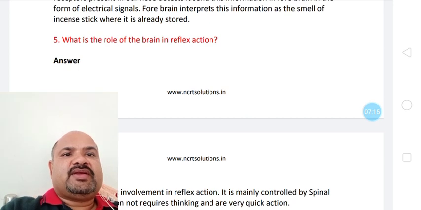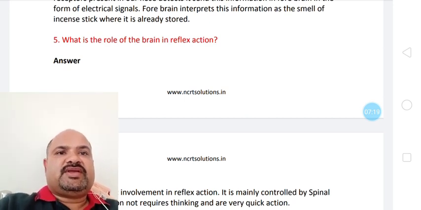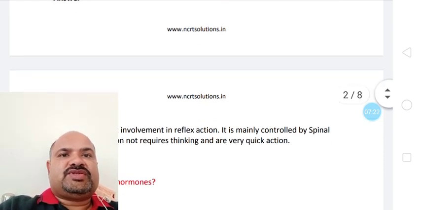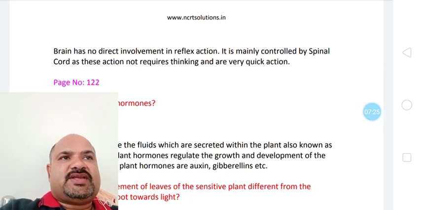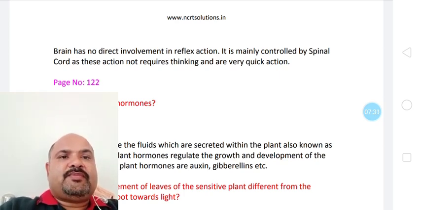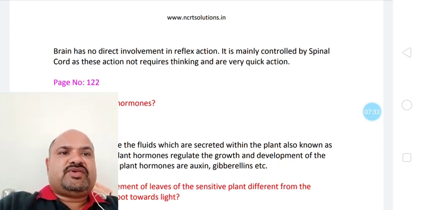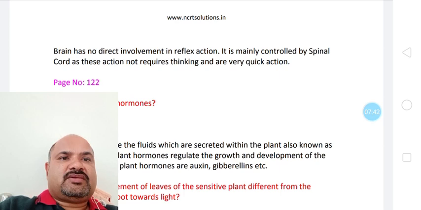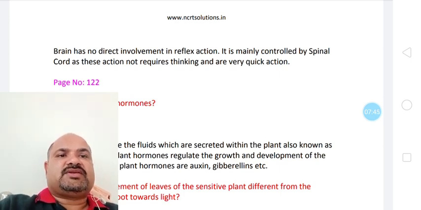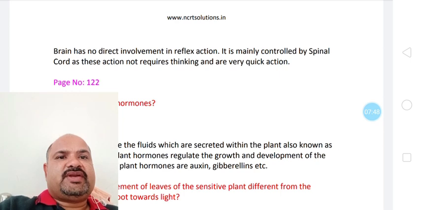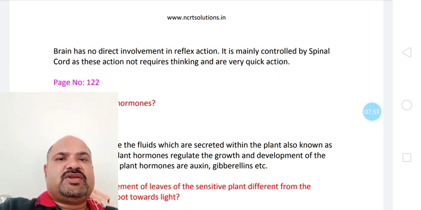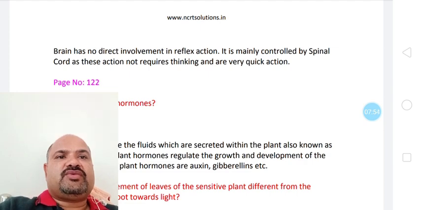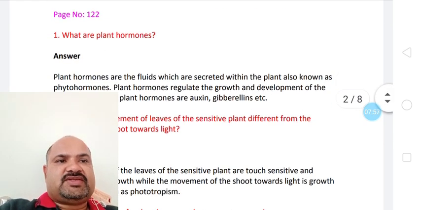Next question, what is the role of the brain in reflex action? So once again, very important question. Actually, as far as brain is concerned, it has no direct involvement in reflex action, but during reflex action one segment of information needs to be sent to the brain. So brain can take appropriate action when it comes into action. So brain has no direct involvement in reflex action. It is mainly controlled by the spinal cord, as these actions do not require thinking and are very quick in action.